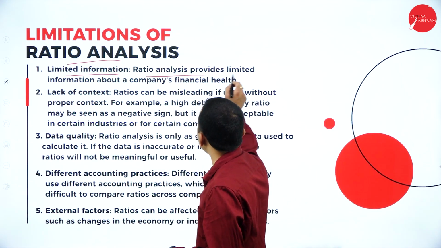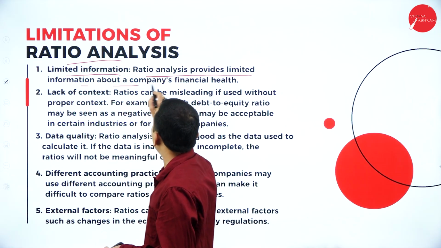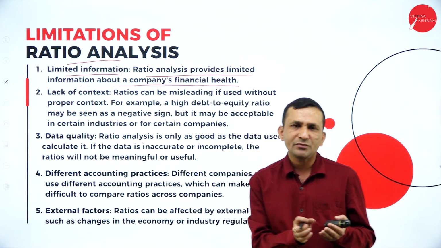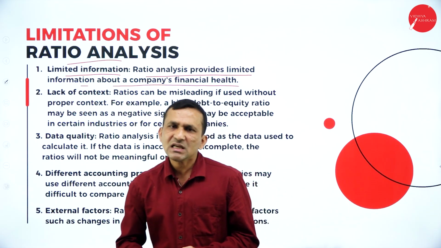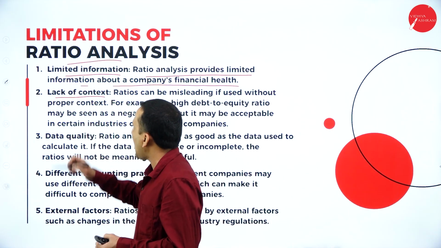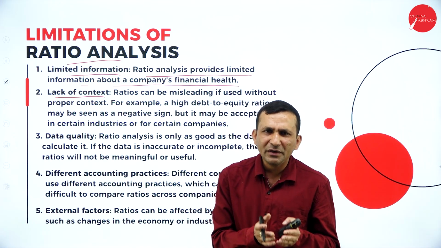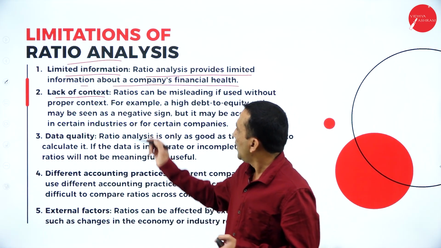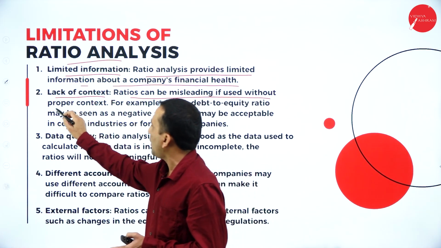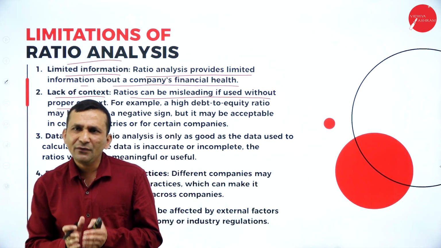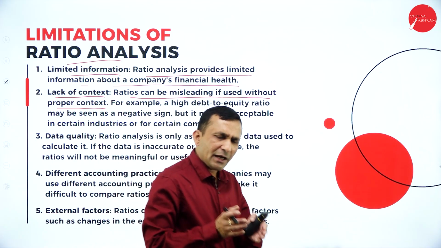And ratio analysis provides limited information about the company's financial health, because we are talking only about financial health. So that is a disadvantage we are finding. And the lack of context: the ratio can be misleading if used without proper context. So clear information will always give an accurate result.